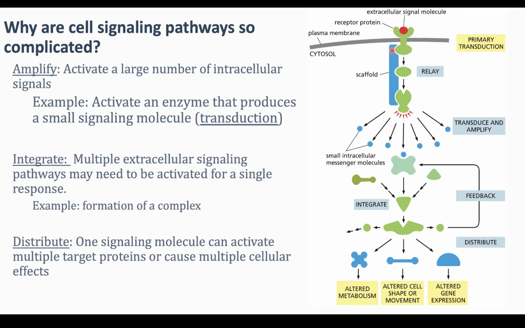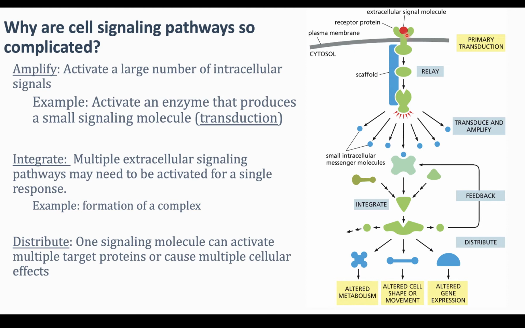And it happens to be that this receptor protein is forming a protein complex. So this is the scaffold protein that's sticking to the receptor, and these two proteins in the pathway are the next to be activated. So the receptor activates this protein here, which then relays or passes on the information to an enzyme, most likely, that's going to amplify the signal.